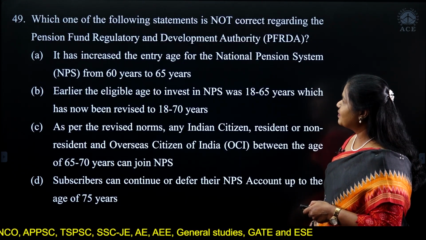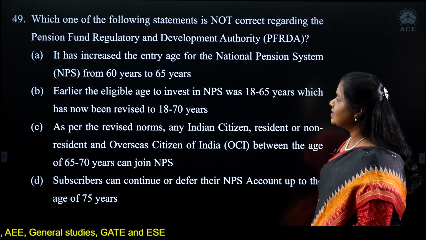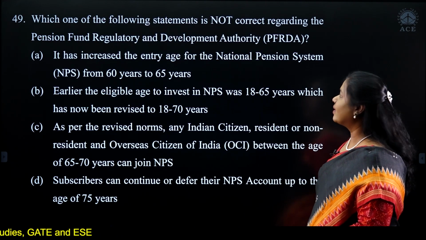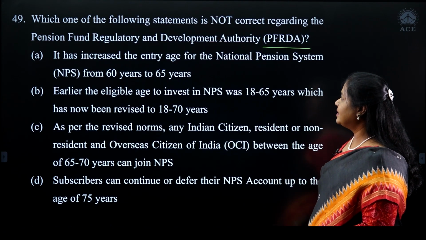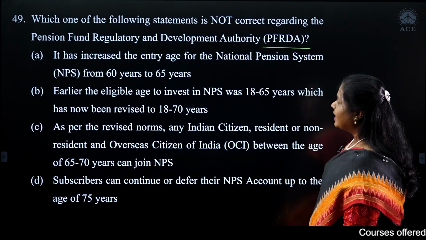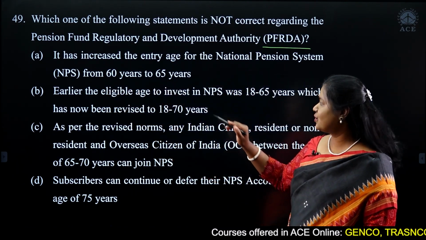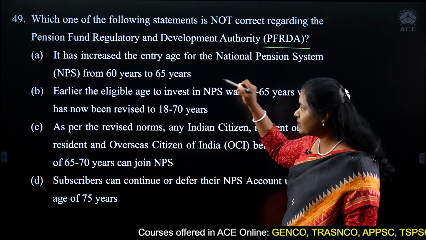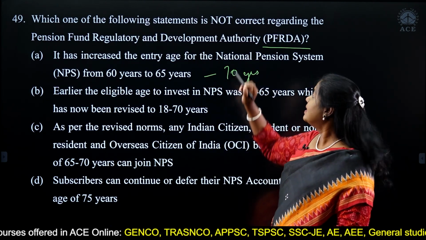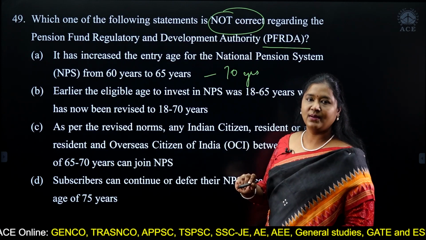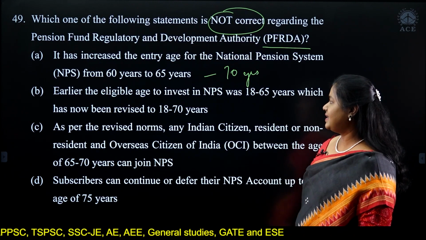Okay, let's move on to the next one. Which of the following statements is not correct regarding the Pension Fund Regulatory and Development Authority, in short PFRDA? A set of statements are given here. The first one is talking about the age. It has increased the age of entry for the National Pension System from 60 to 65 years. True, it was 60 to 65. Now, in a recent initiative, they have made it 70 years. So the statement is not correct, because now the age limit has been increased to 70 years.